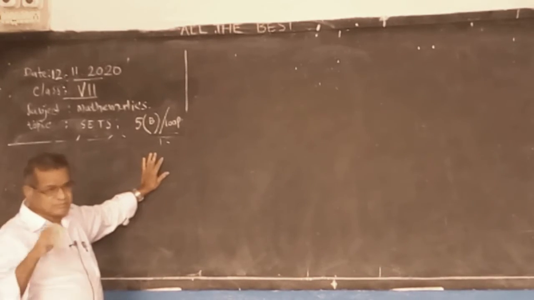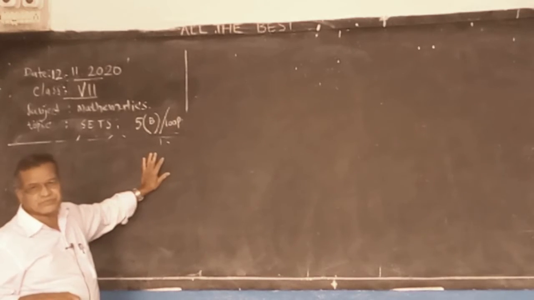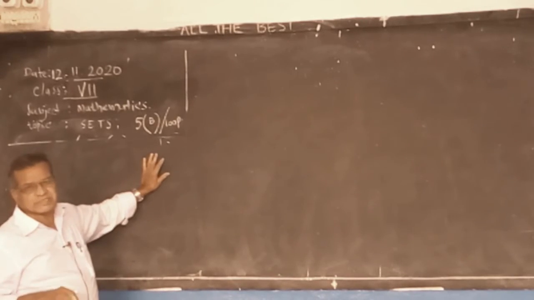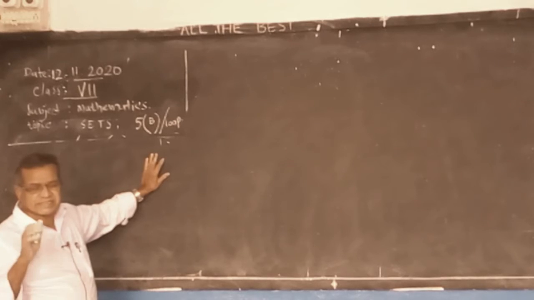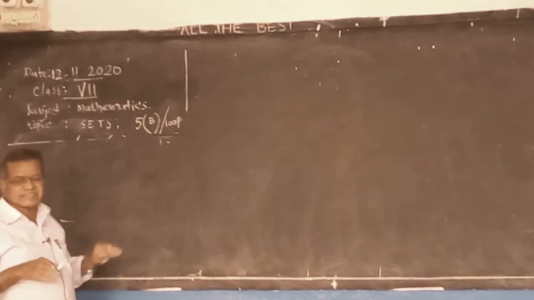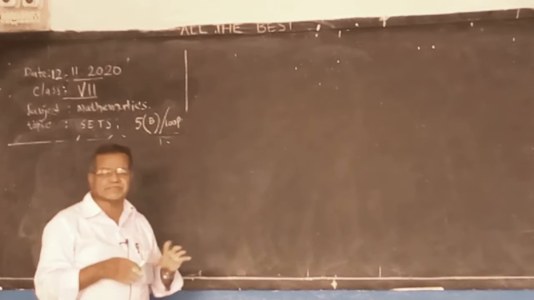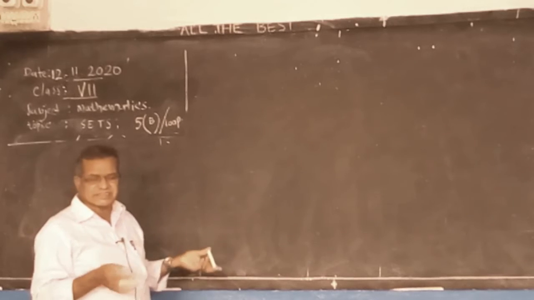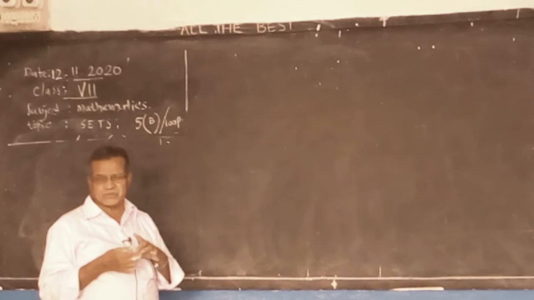And we are learning types of sets: empty set, singleton set, finite set, infinite set, subset, universal set, equal set, equivalent set, like that.